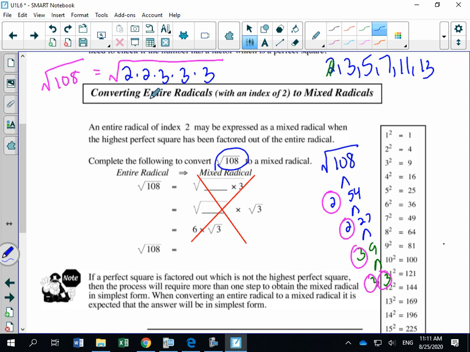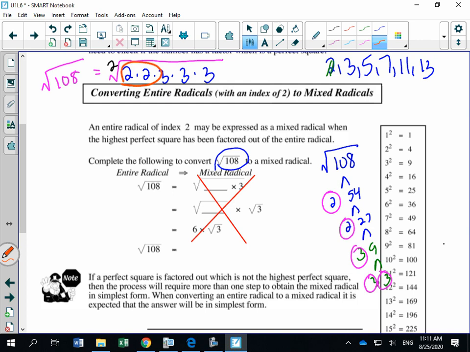Now, what do we do with this? I tell my students, once you get to this stage, write in that invisible index. The invisible index in a square root is 2. What that 2 tells you is to circle any pairs underneath your radical sign. Any pairs that you see, go ahead and circle them.